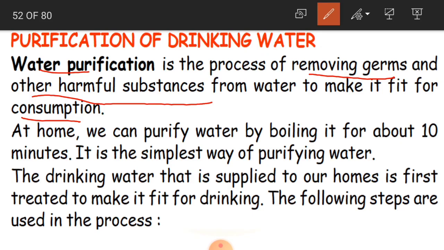Okay children, consumption is nothing but to make it fit for consumption, in the sense to use in our daily life for eating, cooking, drinking and all that. Okay, that is consumption. So water has to be purified.